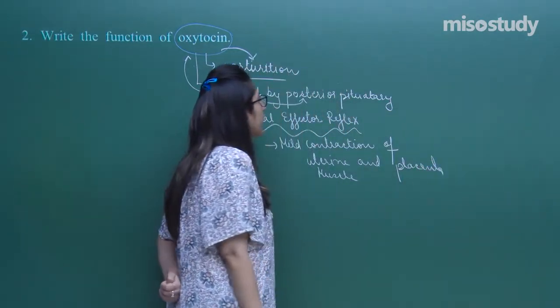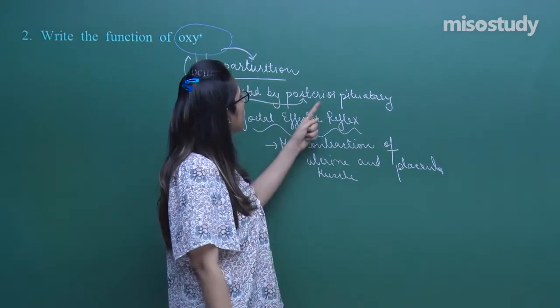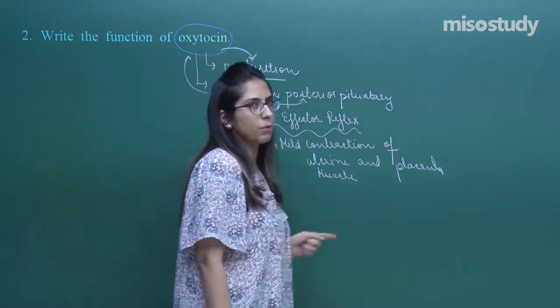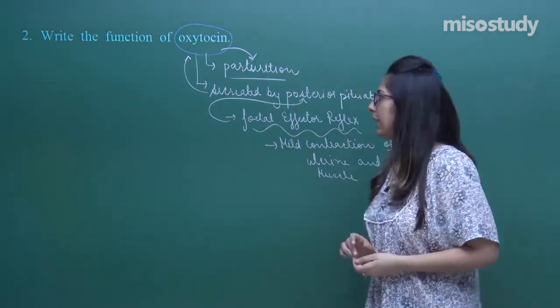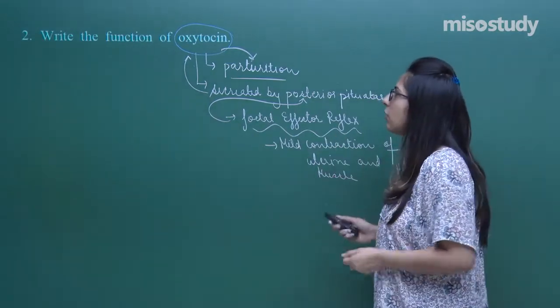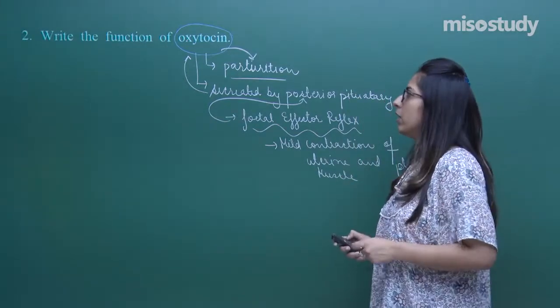Due to the mild contraction, the fetal ejection reflex is created. This causes the posterior pituitary to release oxytocin, and oxytocin causes the process of parturition. So, hope the process is clear to you. This was also a 1 mark question. I have given you every possible answer that you can give.